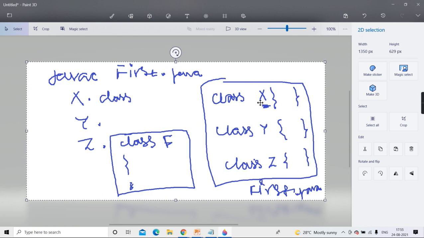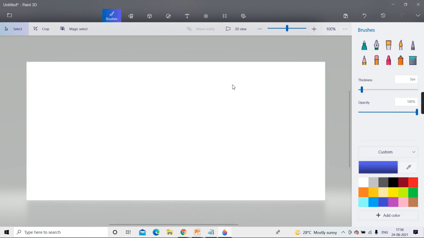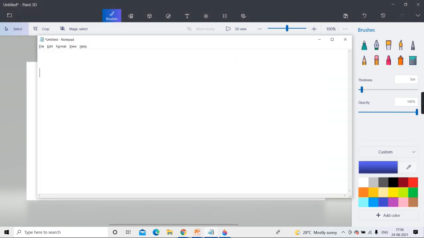Now, one rule is there in Java about when the class name and the file name have to be the same. That much I'll tell you. Meaning, say this is class first. Now, suppose you make that class public. Just remember, many may not know what a public access specifier is. Those who know C++, for them it is okay. But those who don't know, don't worry.